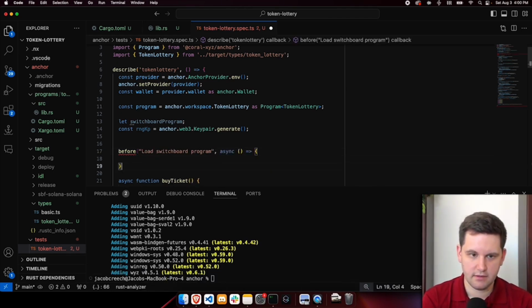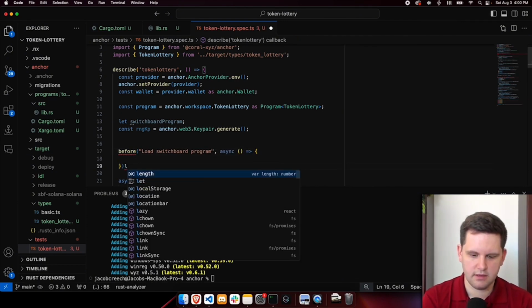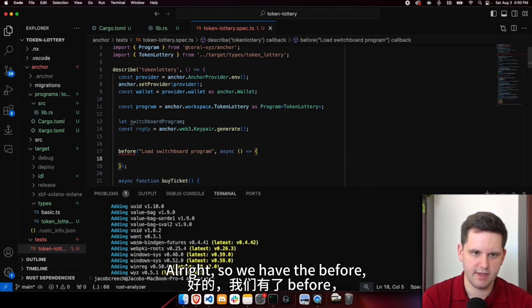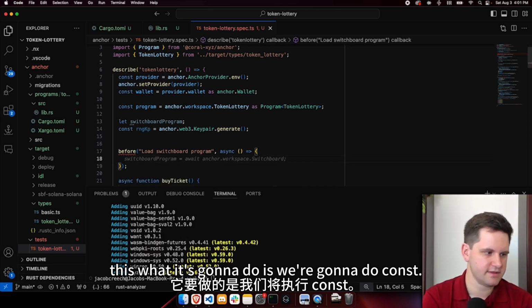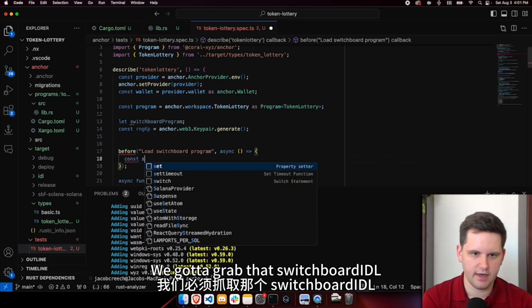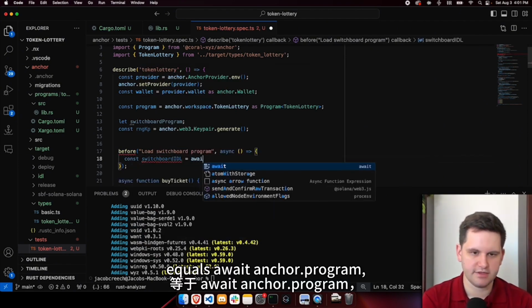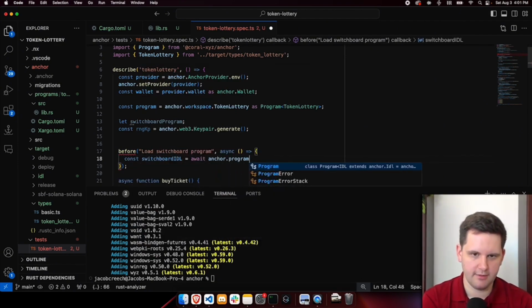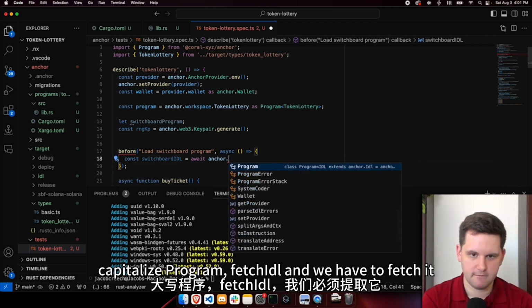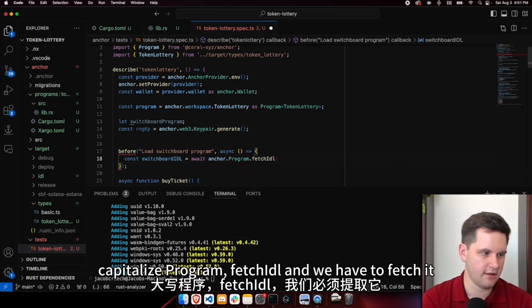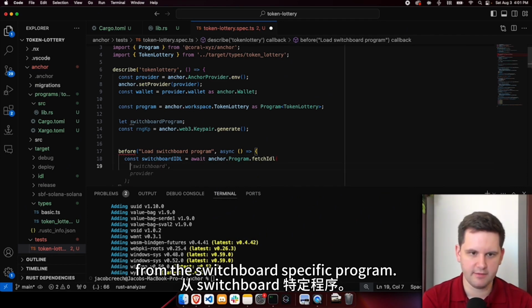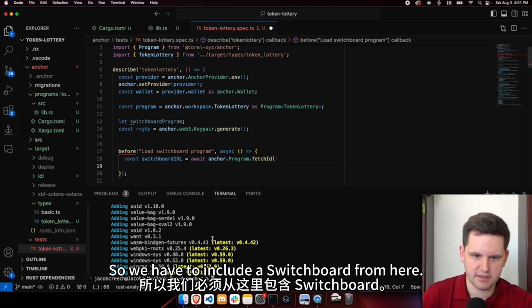Perfect. All right, so we have the before. We're going to do const switchboardIDL equals await anchor.Program.fetchIdl, and we have to fetch it from the Switchboard specific program. So we have to include Switchboard from here.